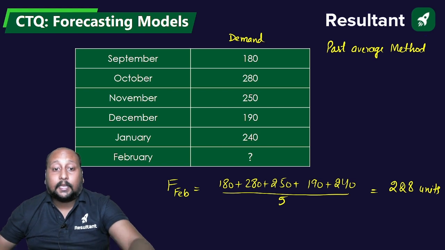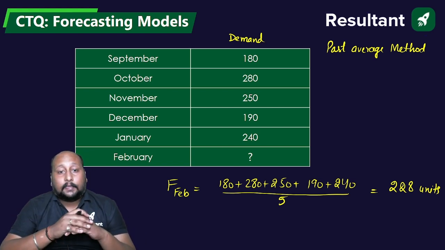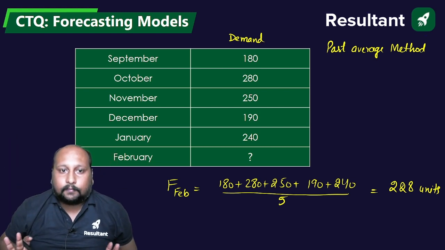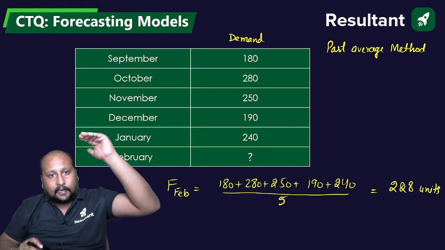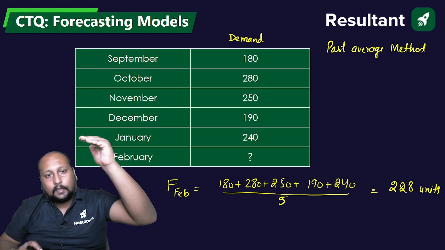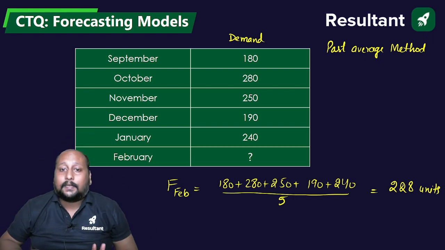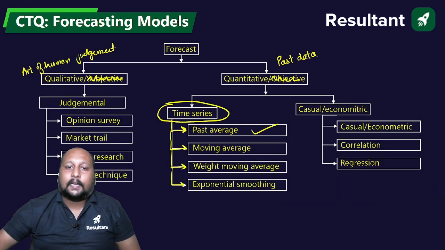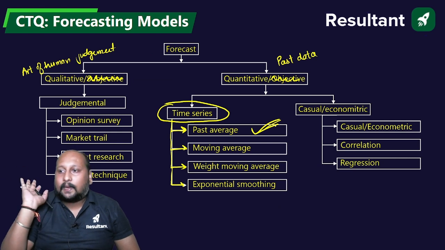That simply means if you are using the past average method, then you have to take the average of all the data that you have. Whatever the values, starting from July, August, September, October till January, you have to take all the past data. Clear? Very easy. So now we understand that past average means you only need to take the average of the past data.